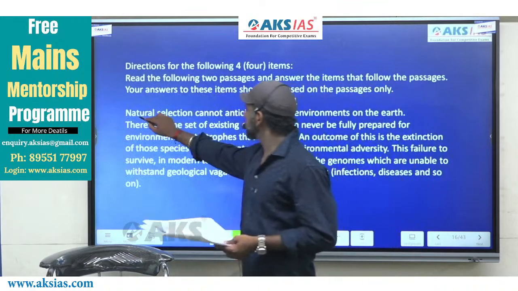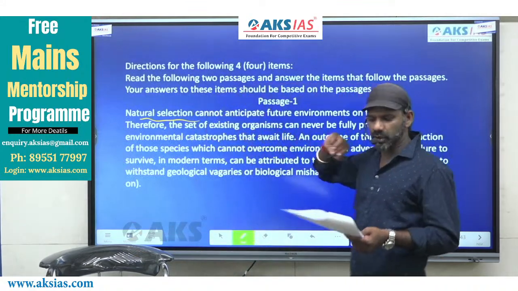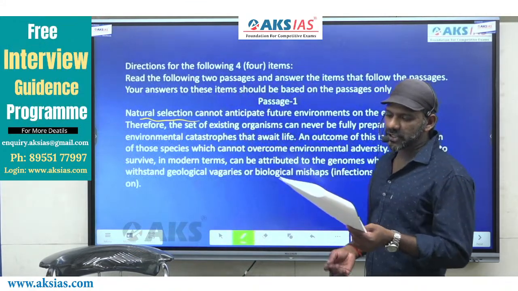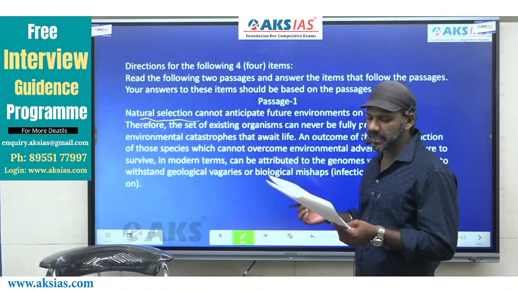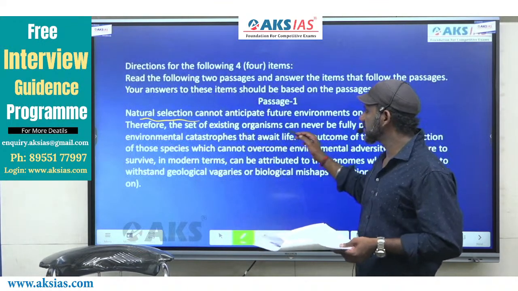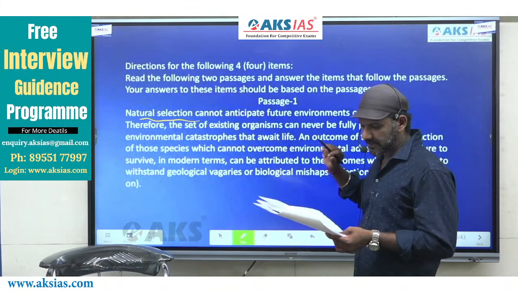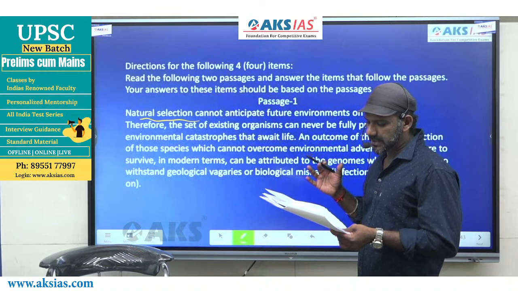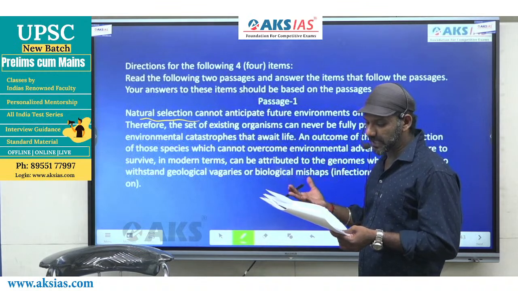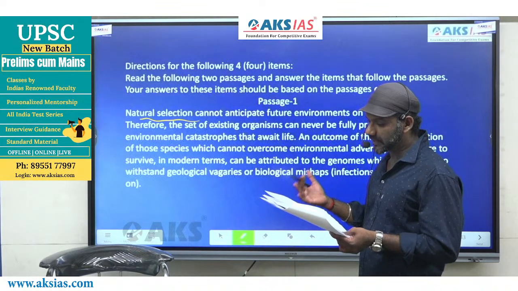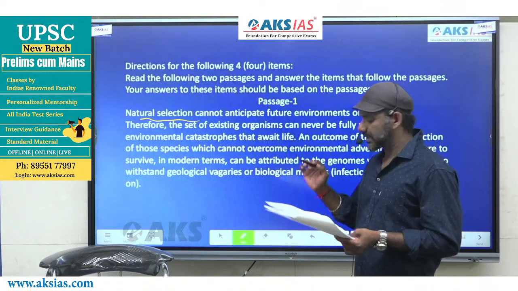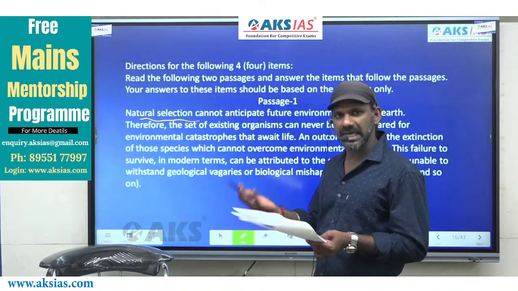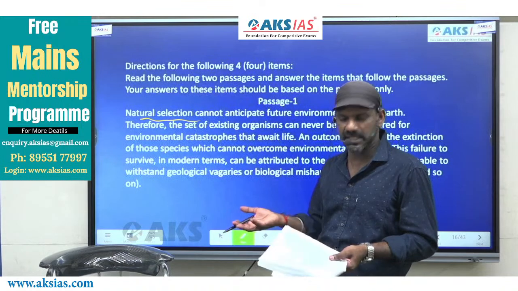Now I'll start from the beginning itself. You may read along with me. Natural selection cannot anticipate future environments on the earth. This is the topic of the question. Therefore, the set of organisms can never be fully prepared for environmental catastrophes that await life. Not fully prepared, never fully prepared, mean the same in fact.